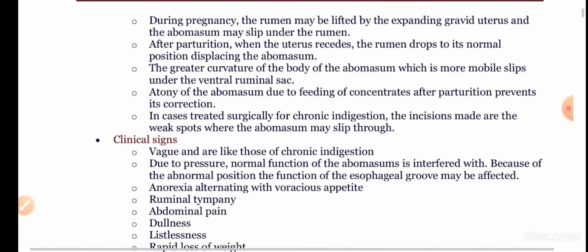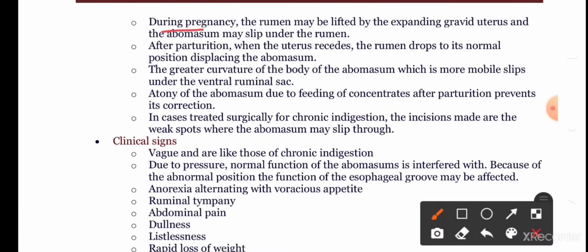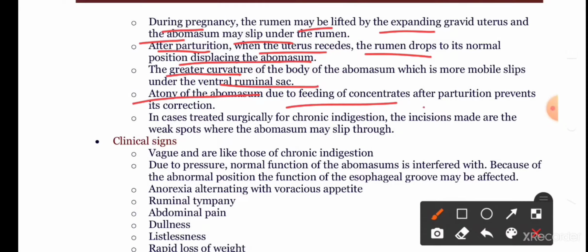When it comes to the pathogenesis, during pregnancy the rumen may be lifted by an expanding gravid uterus, and the abomasum may slip under the rumen. After parturition, when the uterus recedes, the rumen drops to its normal position, displacing the abomasum. The greater curvature of the body of the abomasum, which is more mobile, slips under the ventral ruminal sac. Atony of the abomasum due to feeding of concentrates after parturition prevents its correction. In cases treated surgically for chronic indigestion, the incisions that are made are weak spots where the abomasum may slip through.